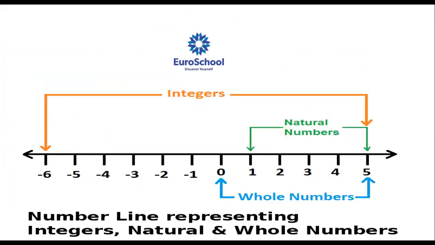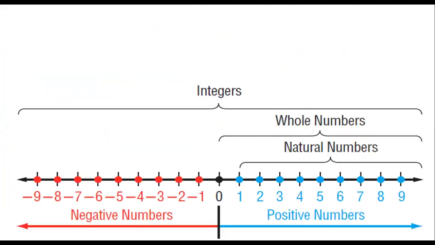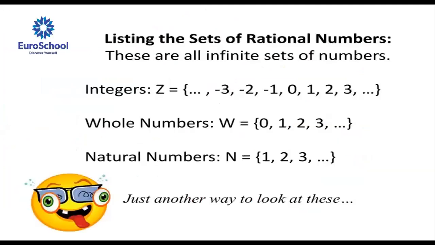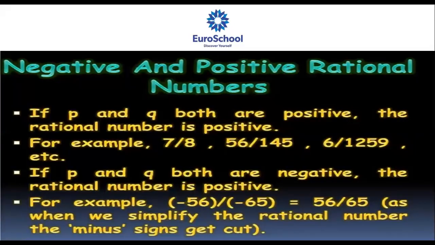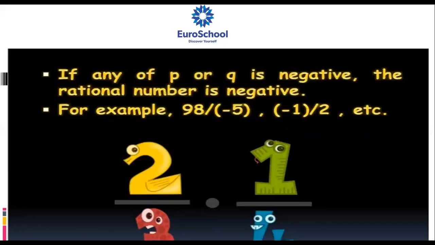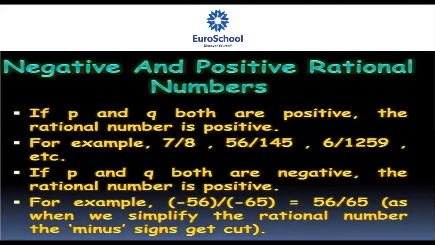Integers are all positive numbers, all negative numbers and including 0. So these are the definitions for integers, whole numbers, natural numbers. This is all previous class only. I explained it to you, children. A number of the form P by Q, any number you can express in P by Q, is called a rational number. Positive rational numbers, negative rational numbers also I explained to you.